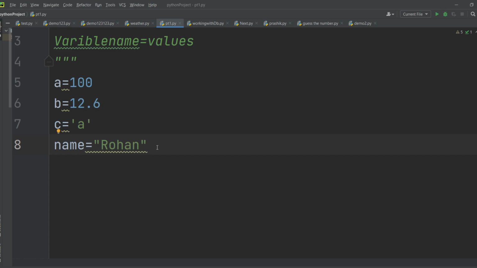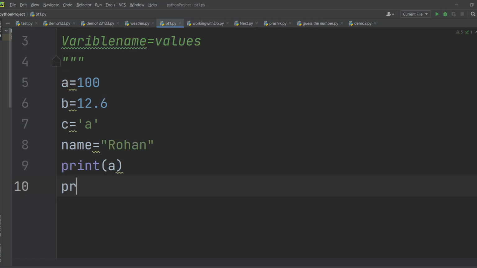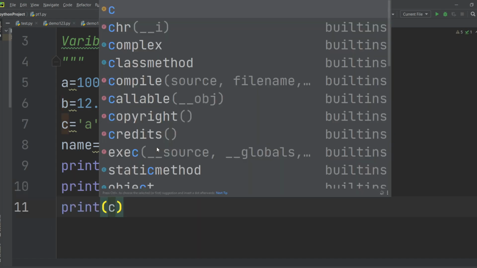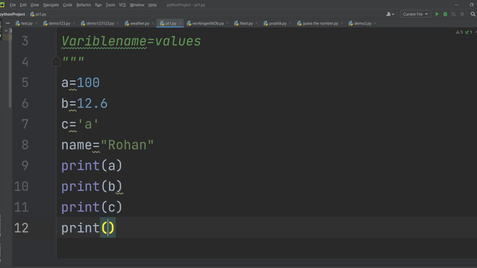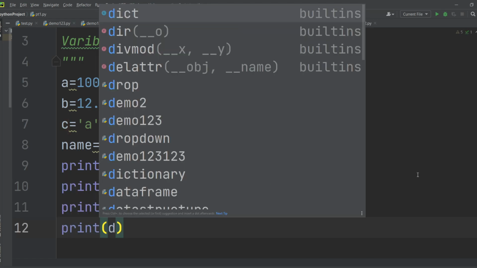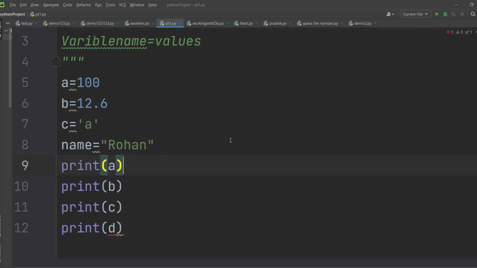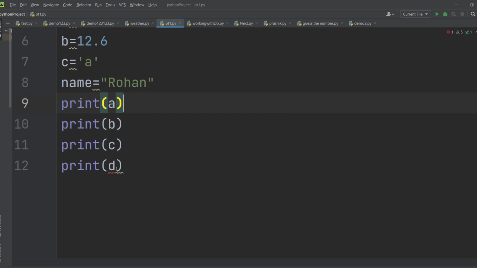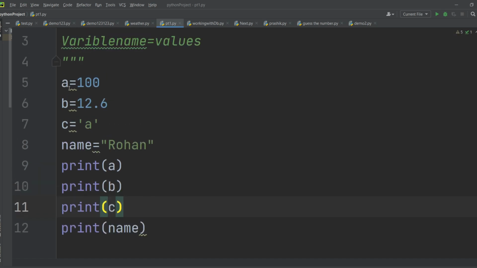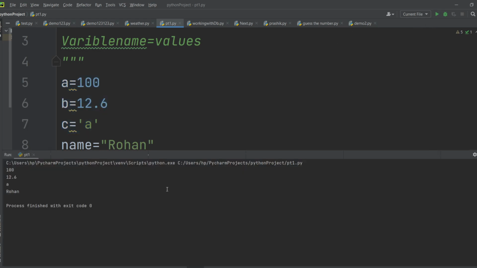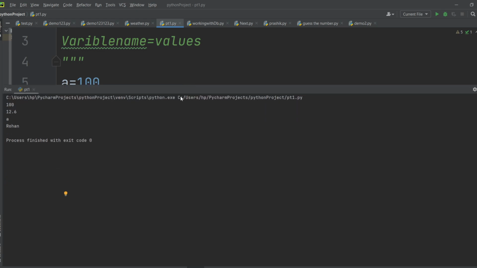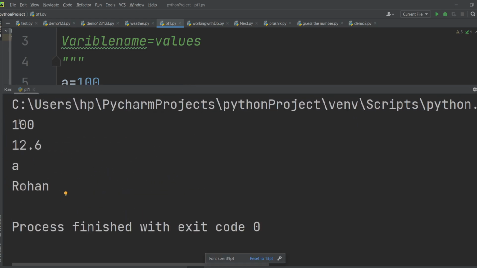value you are storing. Okay, so I can print A, I can print B, I can print C. I'm just printing A, B, C, whatever the variables we have created, D. Okay, so A, B, C, D. So after running this, sorry, I don't have a D, I have name. So I have created variables and just printed them. Here I will get my output like 10, 100, 12.5, Rohan, and yeah, it is how we can create a variable and print it.